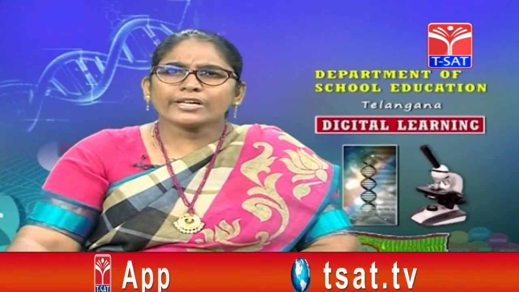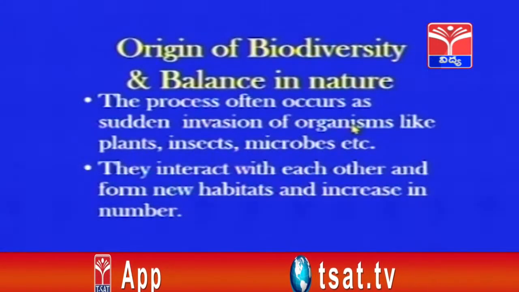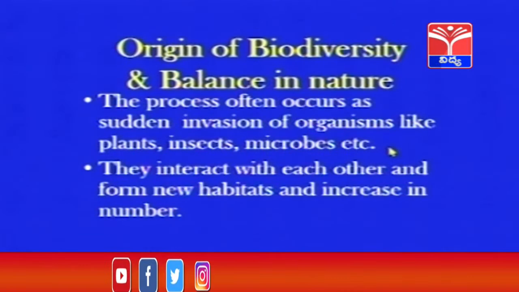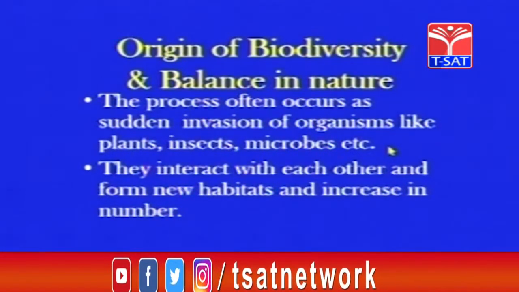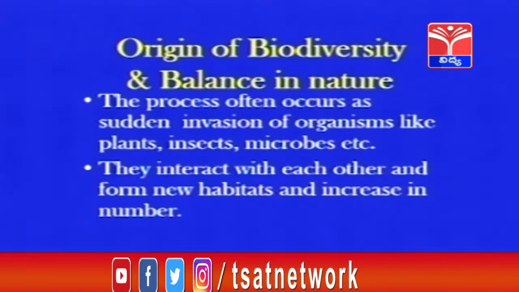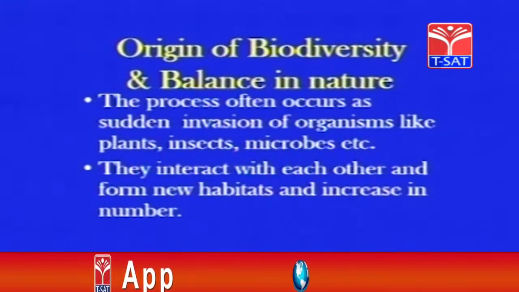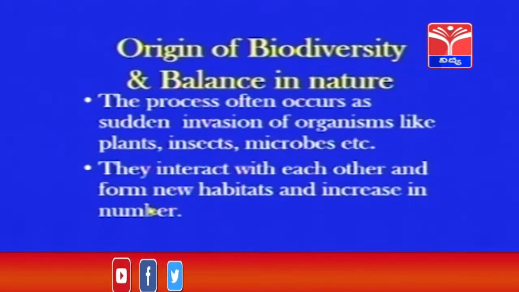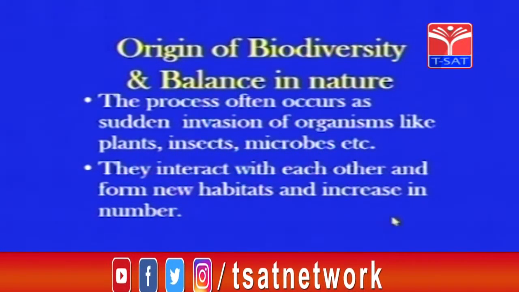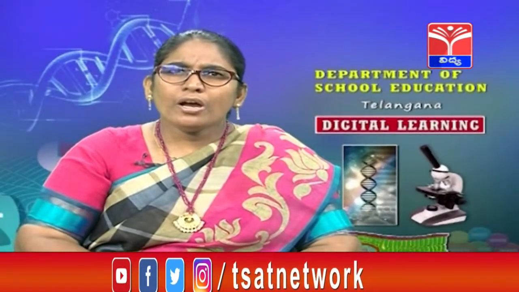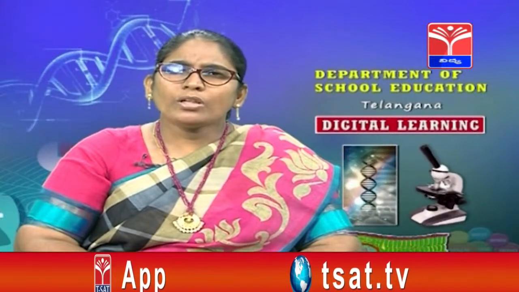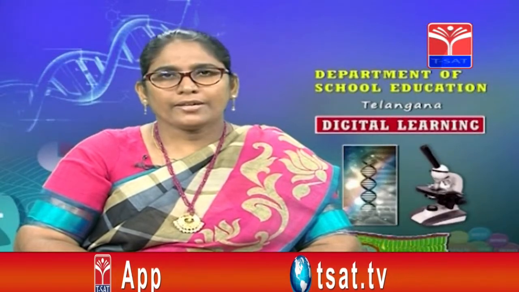The process often occurs as a sudden invasion of organisms like plants, insects, microbes, etc. So suddenly some organisms emerge which we might not have seen in the past. Such conditions also exist. What do they do? They interact with each other, form new habitats and increase in number. As food and shelter are present all around them, depending upon them, their number goes on increasing.